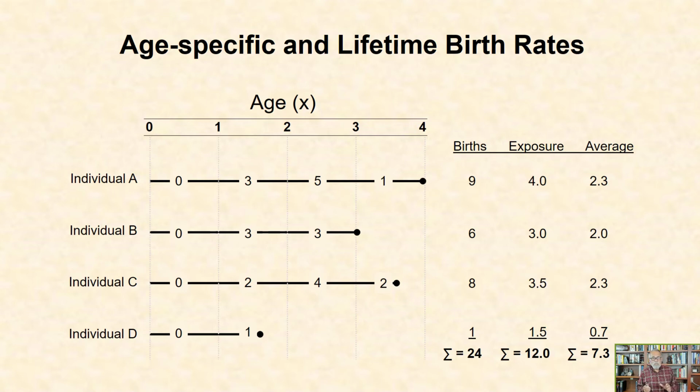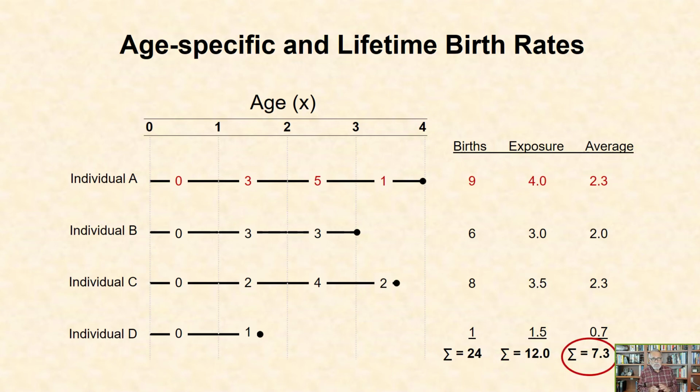The summary data include total births by individual, exposure time, which refers to the duration of life for an individual, and average births per epoch, which are the births divided by exposure time. So this would be 9 divided by 4 equals 2.3 for individual A. The summary metrics for the total group of individuals are computed from the sums of each of three columns, which shows a total of 24 offspring, 12 epochs exposure, that is average lifetime, and thus 7.3 total births.